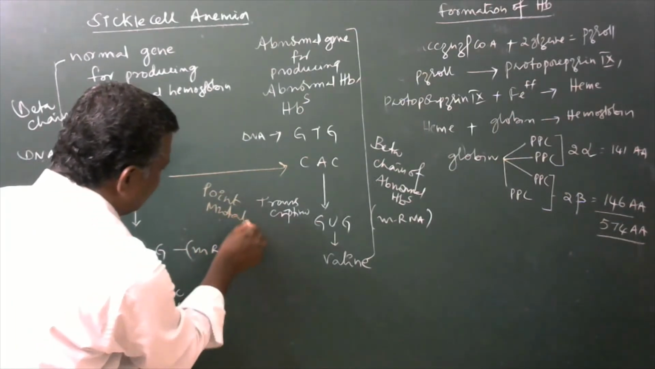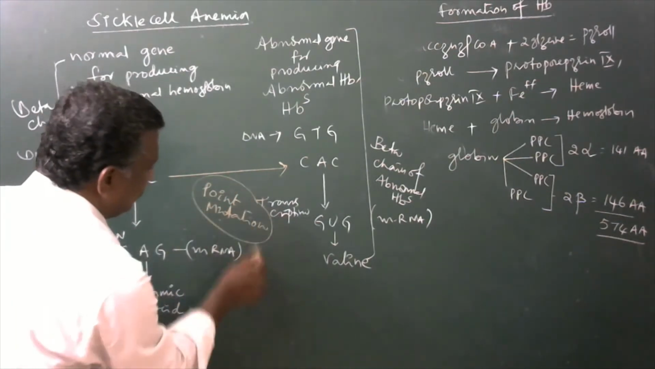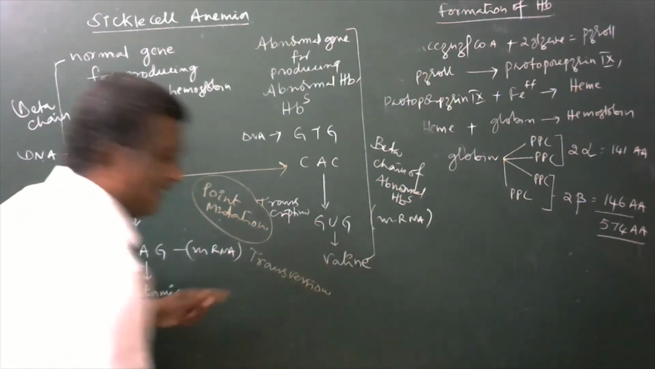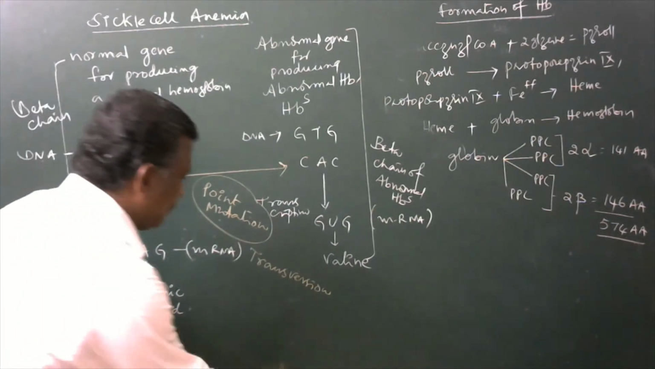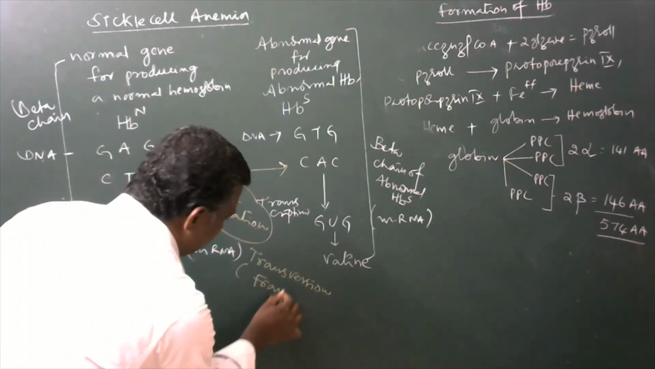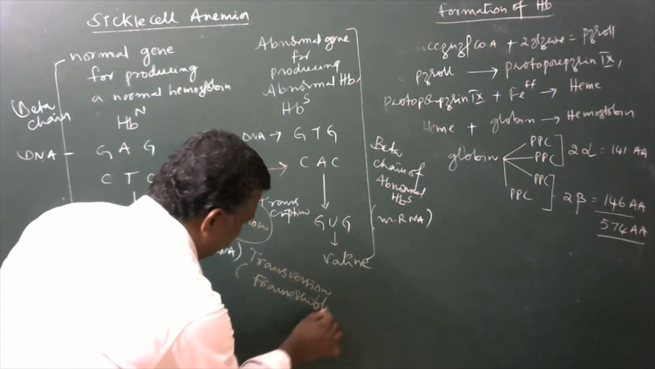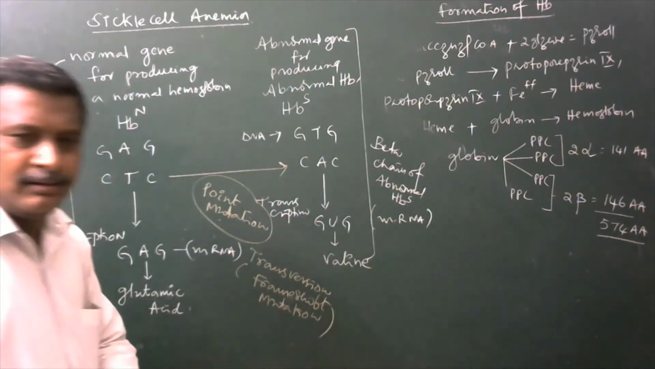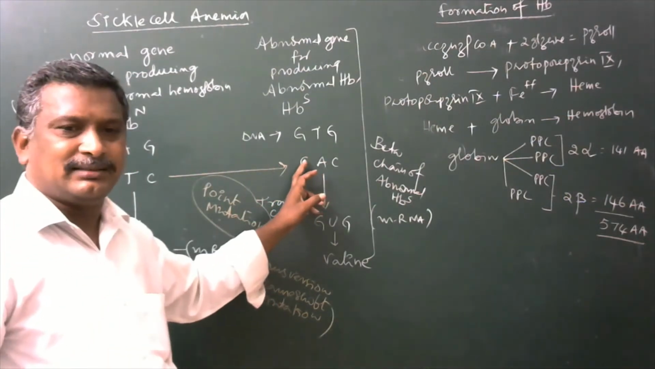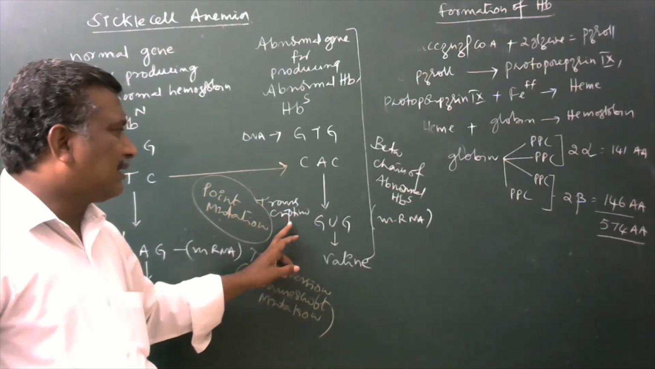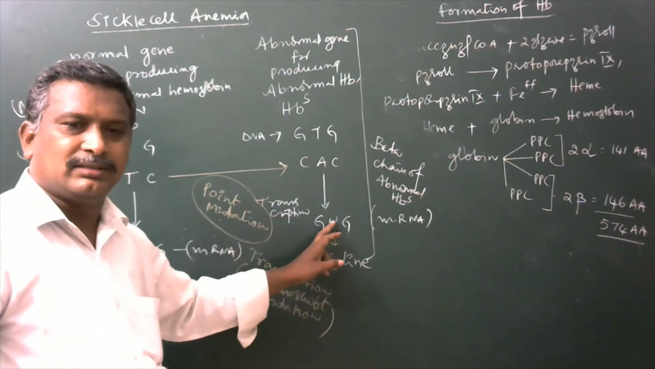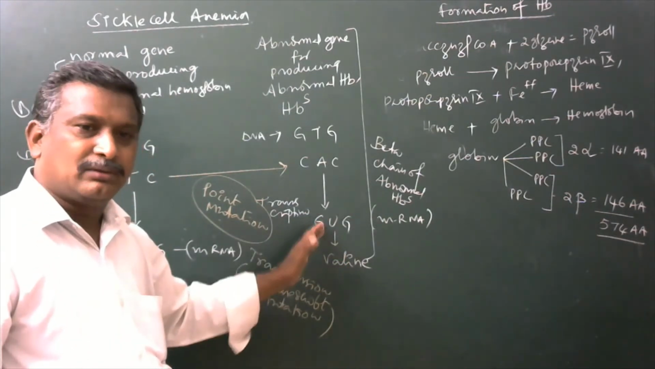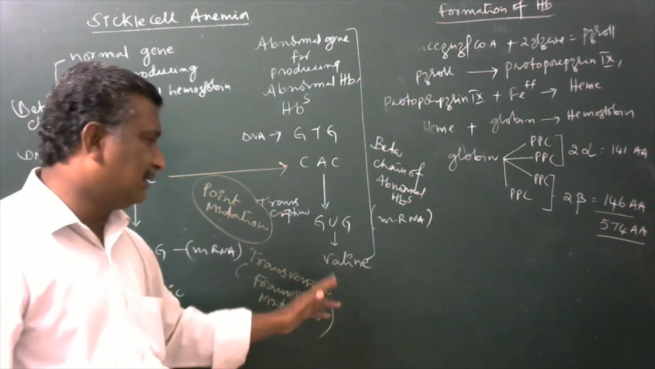Point mutation or transversion. Transversion means a kind of frame shift mutation. So it results in the development of CAC, and the transcription process of this CAC produces GUG. So GUG will develop on the mRNA that codes for a particular kind of amino acid, that is valine.